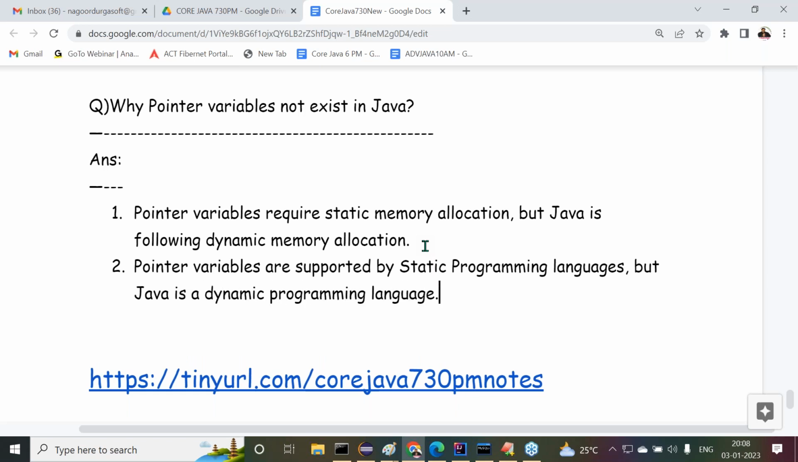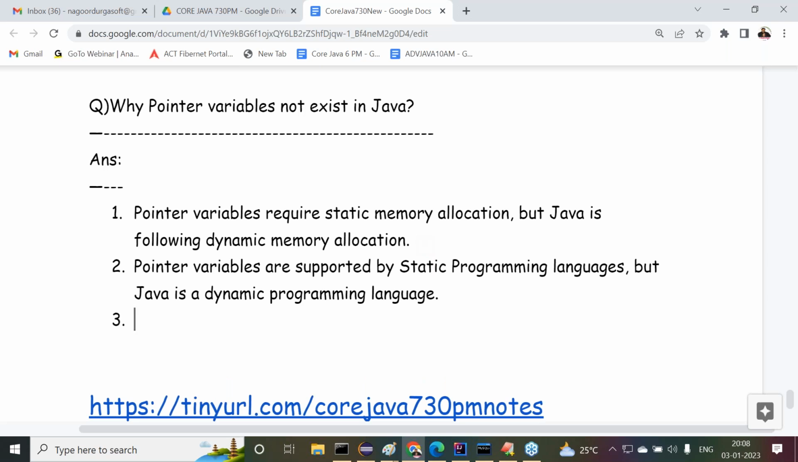Almost, the first point and second point are the same, but I'm only giving a different direction. Pointers require static memory allocation, that's why they are supported by static programming languages. Java follows dynamic memory allocation, so Java is a dynamic programming language. Okay, no problem. Next one.